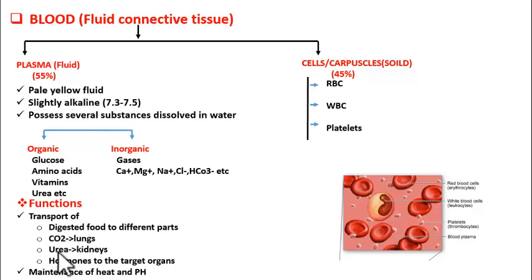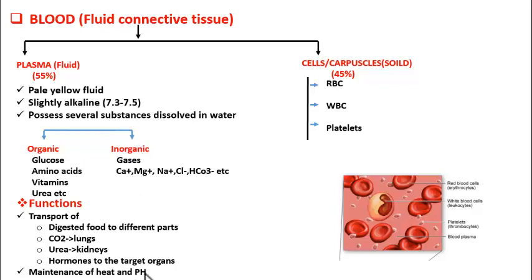Now the other thing is urea. It transports urea to kidneys and hormones to the target organs. Hormones from glands to the target organs. So the major function is transportation. Next, the other function is maintenance of heat and pH. Students, do you know the temperature of the plasma is 38 degrees Celsius and our body temperature is 37 degrees Celsius. So as the plasma flows throughout the body, exchange of heat happens and body temperature is always maintained at 37 degrees Celsius. Got it?